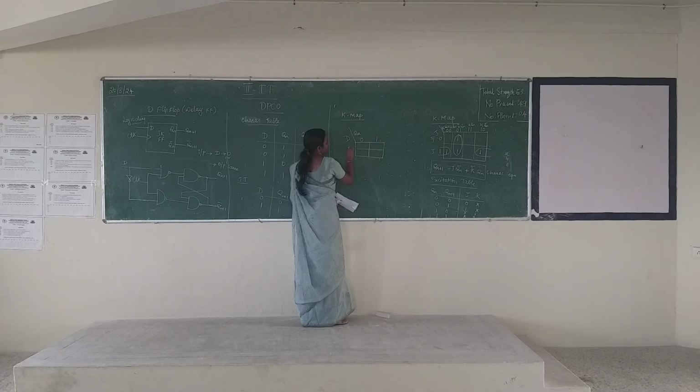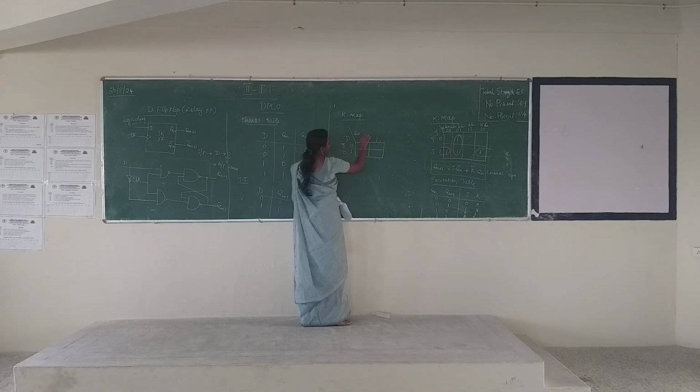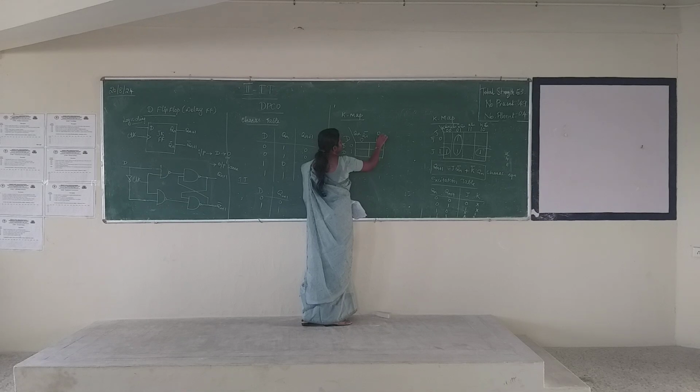So, two binaries 0, 1. 0 means bar, so Qn bar, Qn.